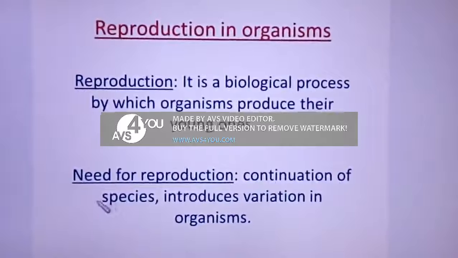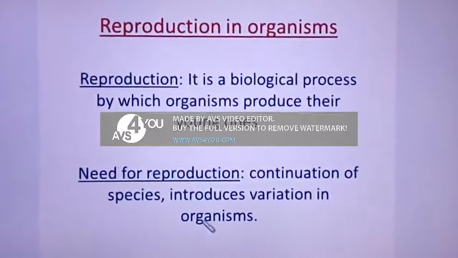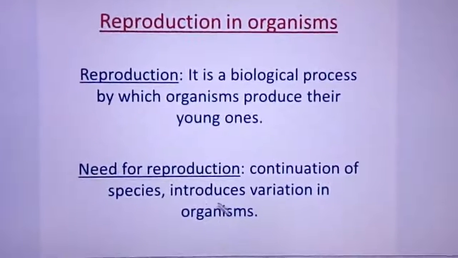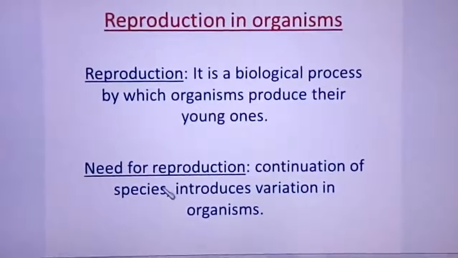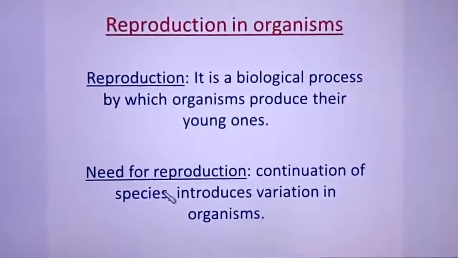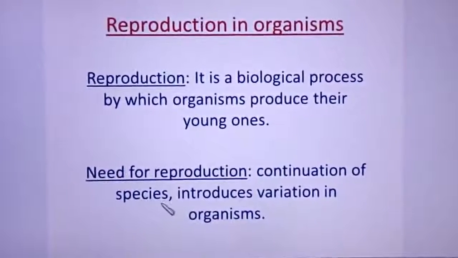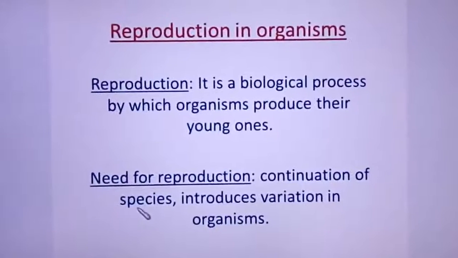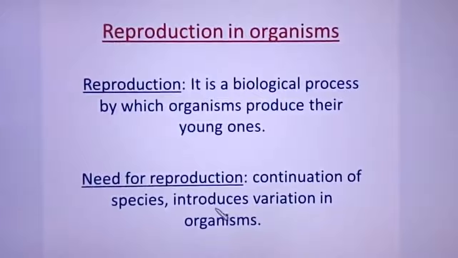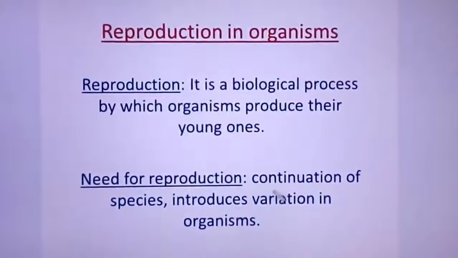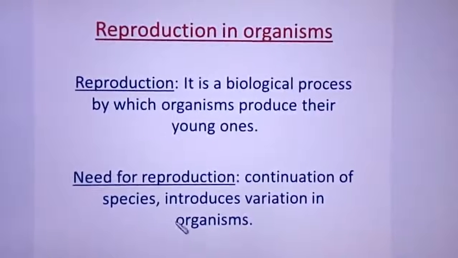Continuation of species means each and every organism, to survive or to continue their existence, gives birth to young ones. If there is no reproduction, the particular species becomes extinct. So for the continuation of species, reproduction is very essential. And the second one, to introduce variation in organisms. Variation is possible only in the case of sexual reproduction. It is not possible in the case of asexual reproduction.